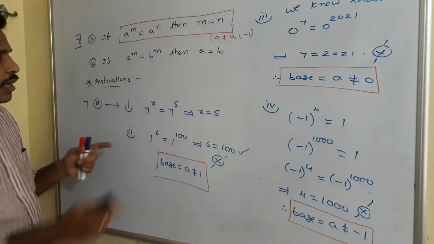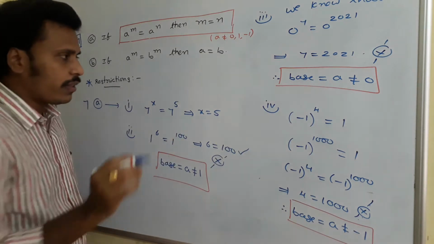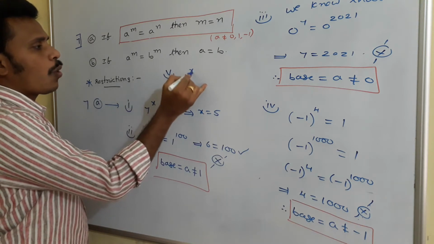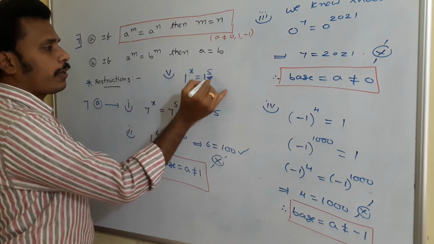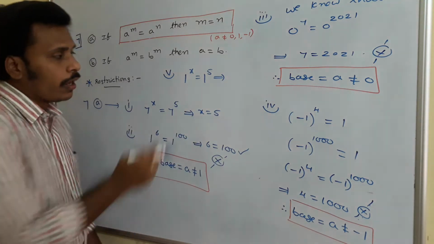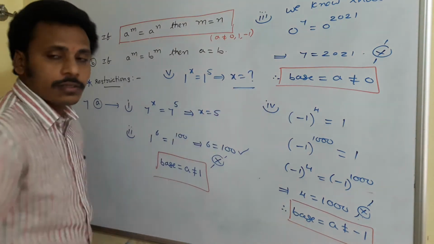What I am saying is, here 7 power x is equal to 7 power 5, then we will write x is equal to 5. That's a good thing. For suppose, I will mention a fifth one here: if I have 1 power x is equal to 1 power 5. If 7 power x is equal to 7 power 5, we will write x is equal to 5. If 1 power x is equal to 1 power 5, then what do you say about the value of x?